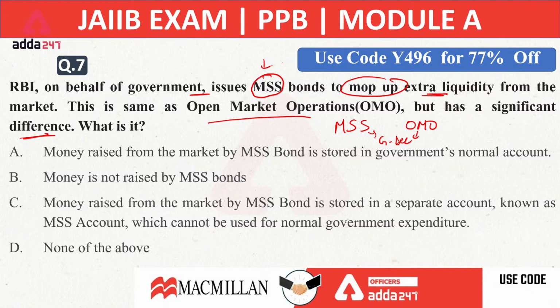The first statement says money raised from the market by MSS bond is stored in government's normal account. The second says money is not raised by MSS bond. The third says money raised from market by MSS bond is stored in a separate account known as MSS account, which cannot be used for normal government expenditure. Now what will be the right option? What is the difference between MSS and open market operation?